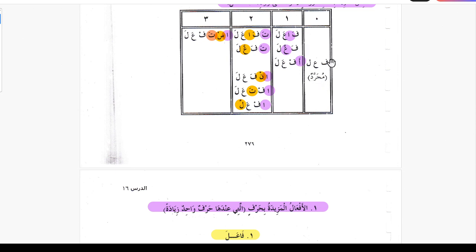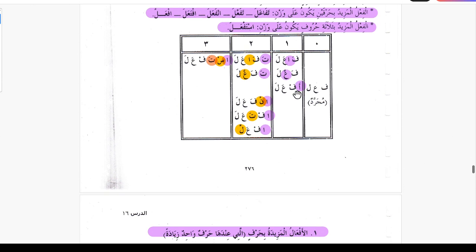Mujarrad is just the verb that has the three root letters, and the new mazid verb forms are created by adding some more letters. Like by adding one letter, these three verb forms are created: fa'ala, with an alif after the fa kalima; fa''ala, with the doubling of the middle letter; and af'ala, with a hamza before fa'ala. So we studied this group, which is addition of one letter.